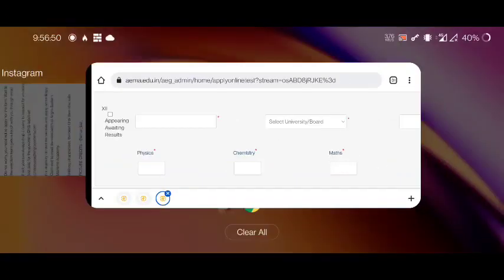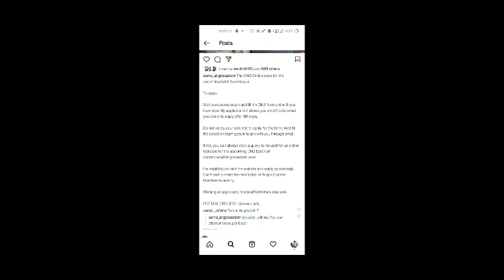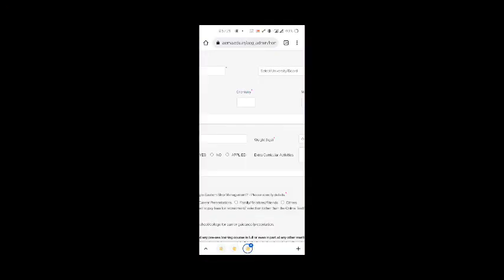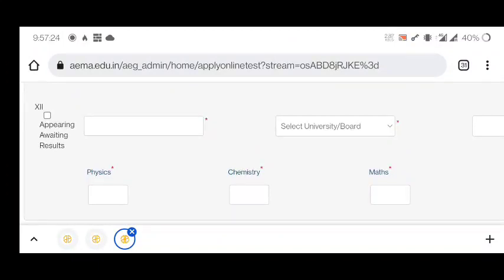On their Instagram handle it is also written one thing you can see here: do not worry, you need not reapply for the form. Wait till the selection team gets in touch with you through mail. And if not, you can always drop a query request for an online test date for the upcoming DNS batch on this email ID, career.c@angloeastern.com. In this email ID you can send your questions or queries if you have any type of doubt. Means if you have filled the application form but till now you have not received any email, at that time you can send a query email to that email ID.